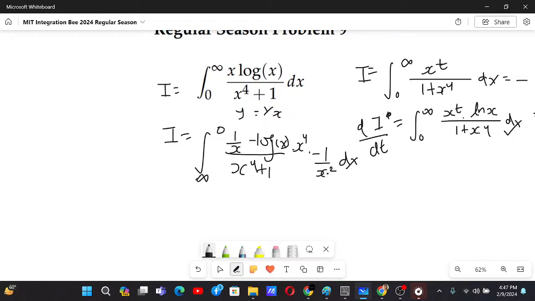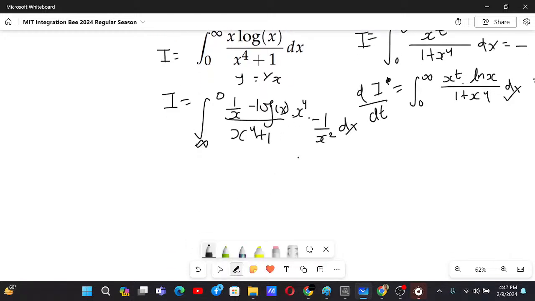Okay, so now we can see that in the denominator we have x and x square, and over here that's x to the power 4. So the minus minus cancel out. We have the integral from infinity to 0, and these terms cancel out to give x log x by 1 plus x to the power 4 dx.